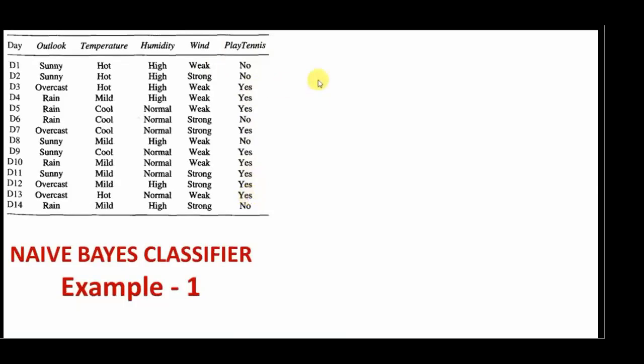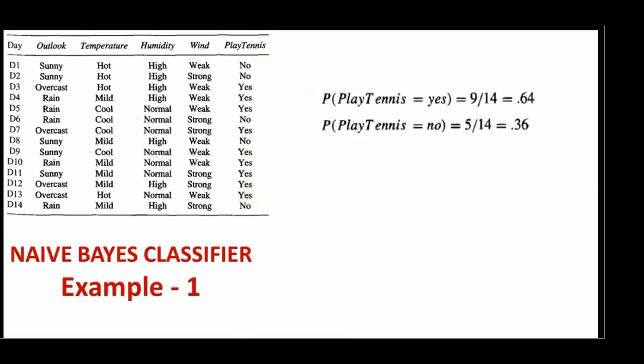So the probability of yes is 9 by 14 and the probability of no is 5 by 14. So this is the prior probability. Probability of play tennis equals yes is 9 by 14, and probability of play tennis equals no is 5 by 14.